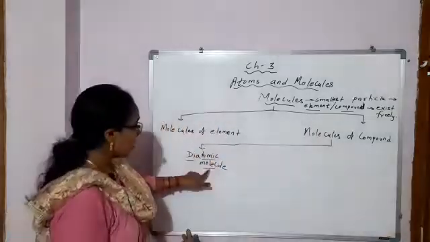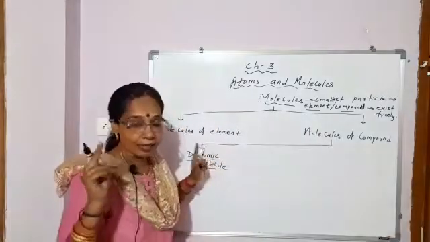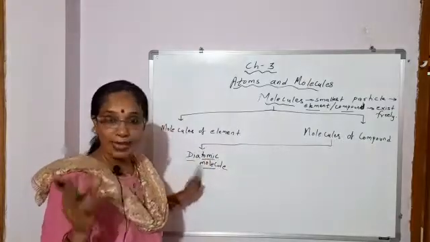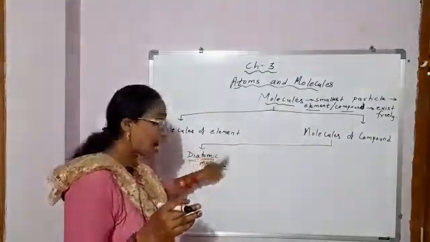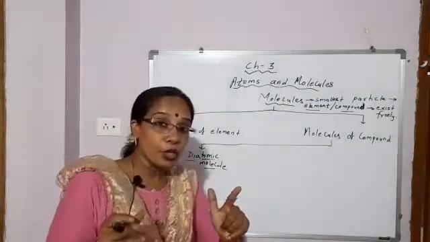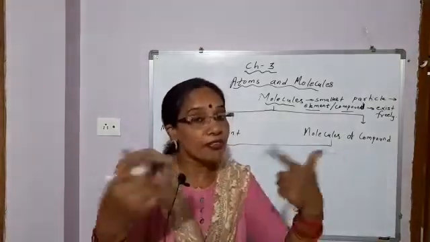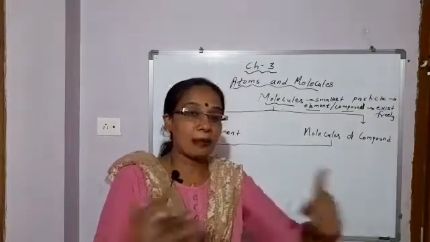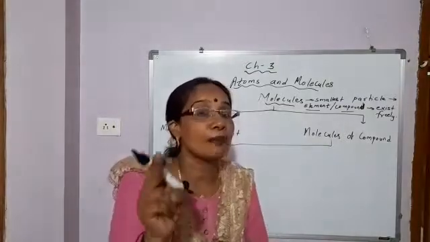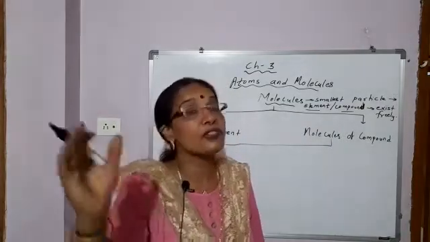So diatomic molecule: di means two, atomic means atoms. So molecules with two atoms of two different elements, which combine together in fixed proportion by mass and can exist freely.